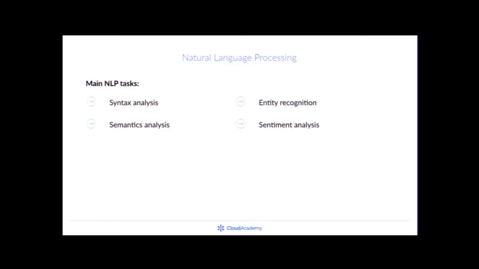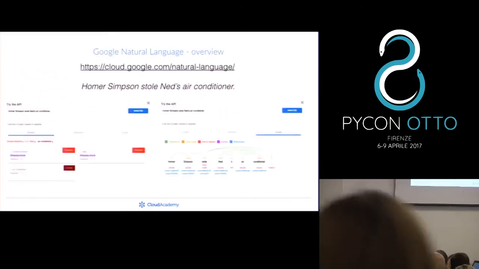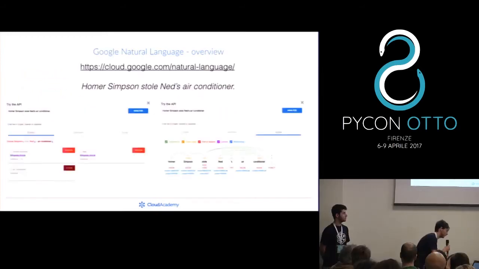Finally, we used the Google Natural Language Service in order to process this information that is free text and to extract some more useful metadata. Natural language processing is typically used to perform either syntax analysis or semantic analysis, or you can use it to recognize entities, or finally to extract semantic information. I will show you a very quick example of how to use this service.